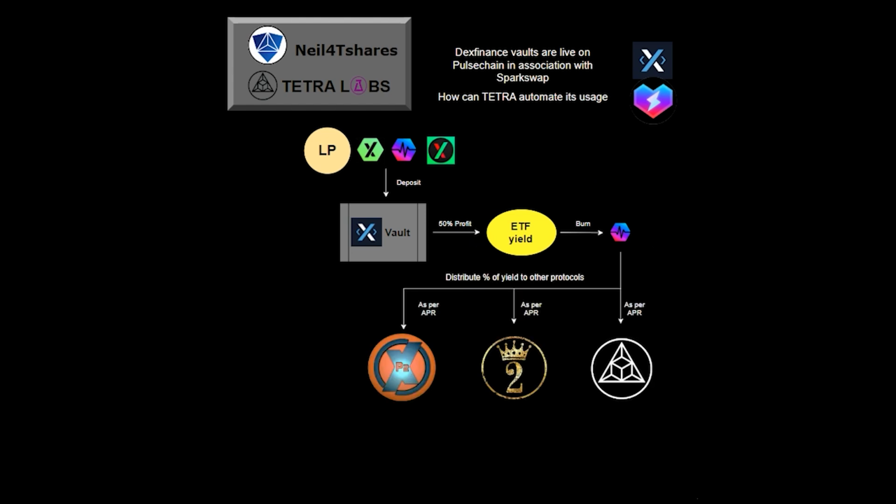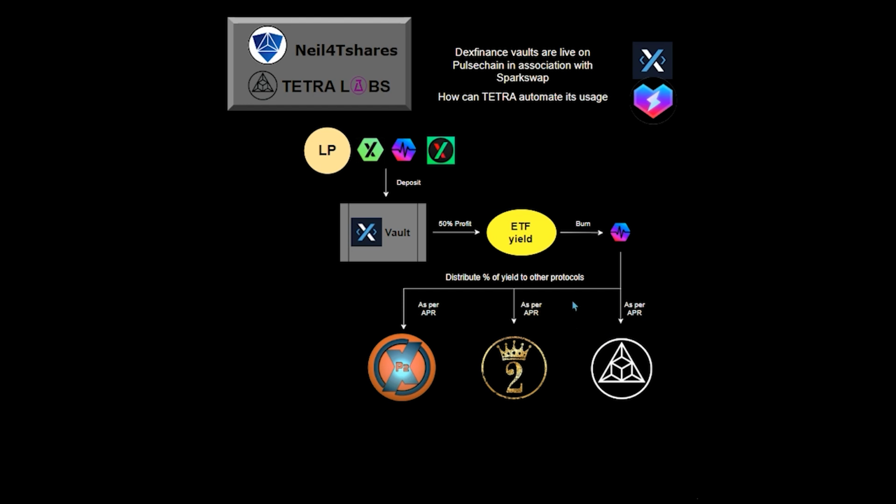So let's say, for instance, you have TETRA tokens you can purchase with it. You get 2FUX LP you can deposit in, as well as protocols like P2X, DeFi tools like this. So each one of these has an APR associated with it, and it will vary throughout the year. And TETRA can manage this, because you could split the yield you get from the vault into different ones of these based upon their APR, or all of one and not the other, depending on what's the best paying protocol at any given time.